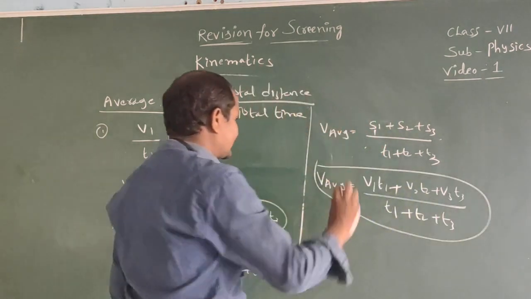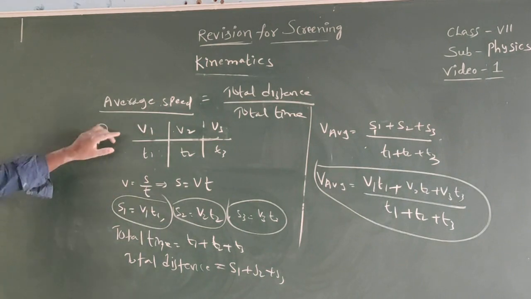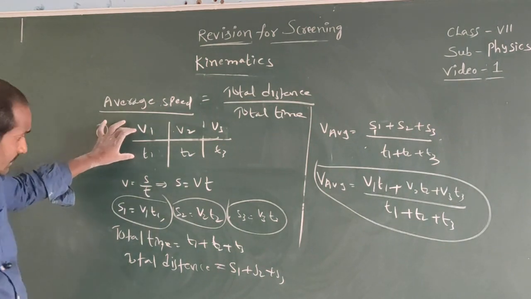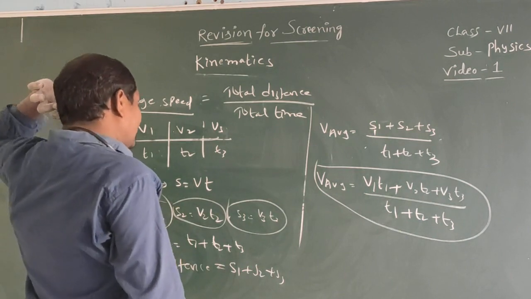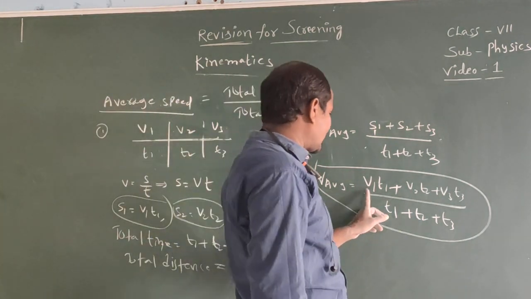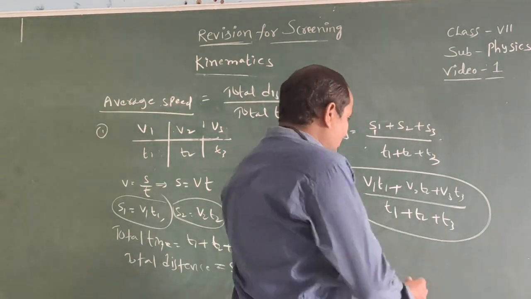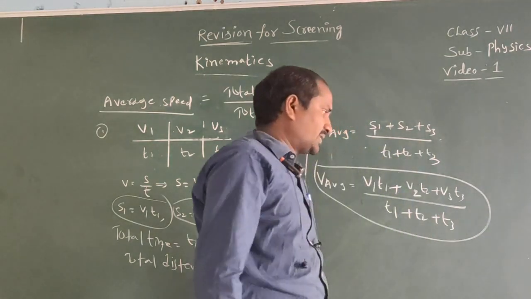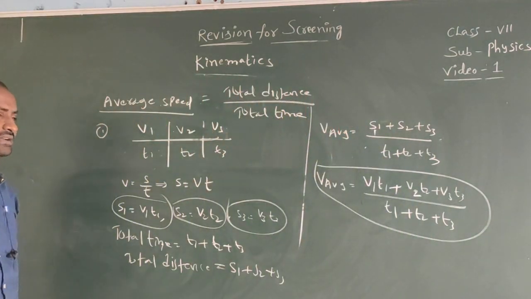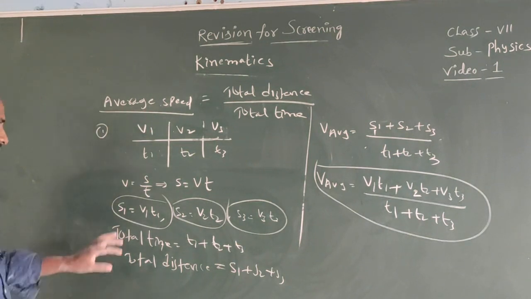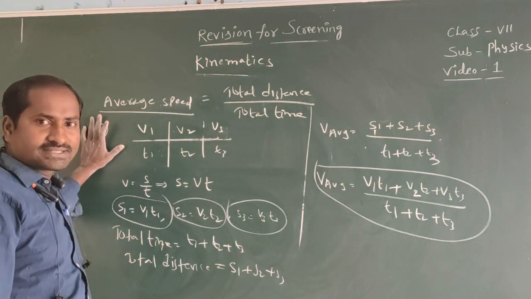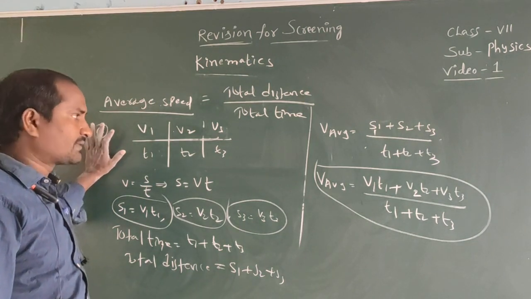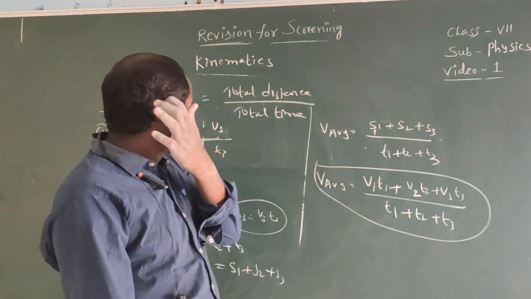If, without distance, only speed and time are given, to find the average speed we can use this formula: V1 into T1 plus V2 into T2 plus V3 into T3 by T1 plus T2 plus T3. Remember, average speed means total distance by total time. It is the formula. Okay, it is case number 1.